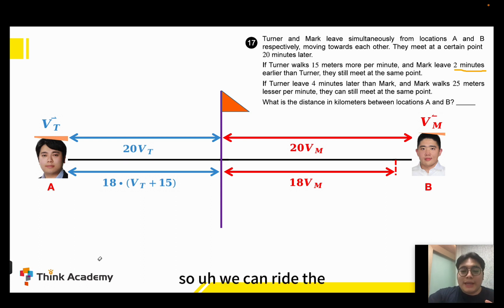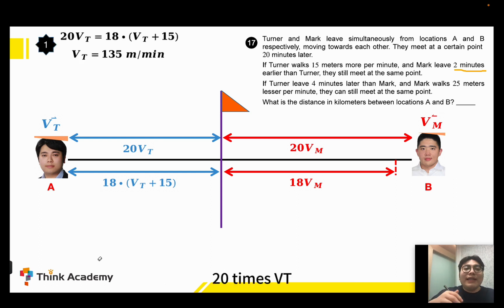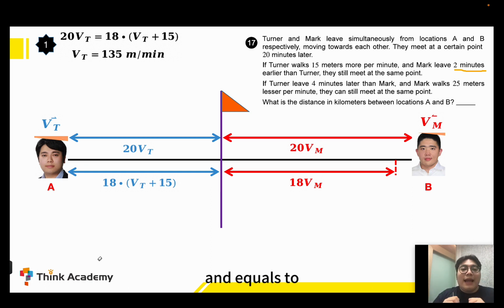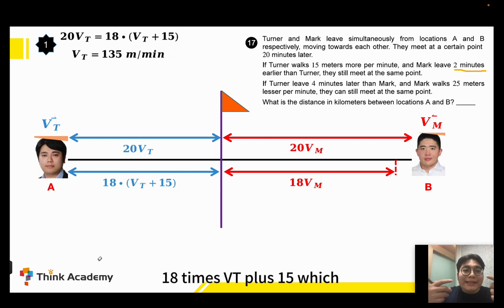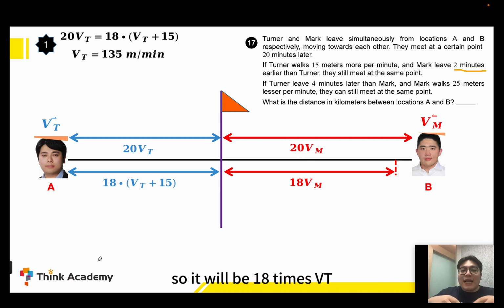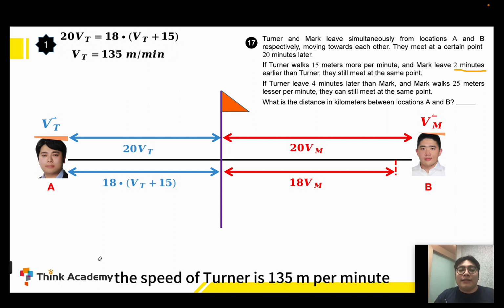So we can write the first algebraic equation: 20 times Vt, the distance in the first run, equals 18 times (Vt plus 15), which is the condition where Turner walks 15 meters more per minute. Then after that, you can calculate: the speed of Turner is 135 meters per minute.